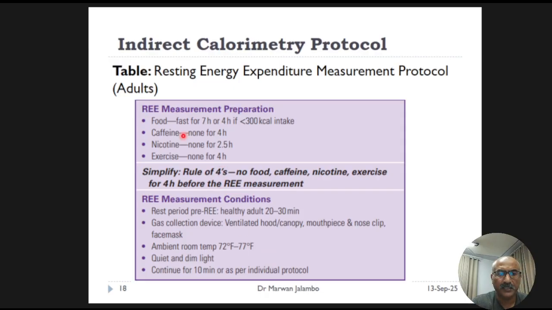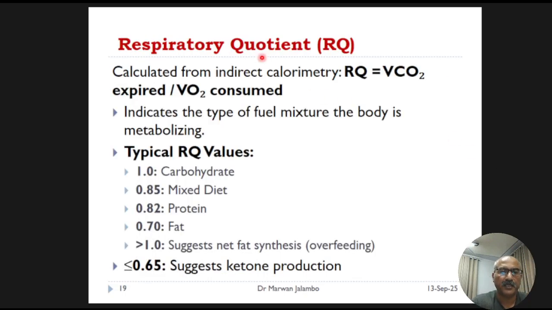The environment itself should be calm, quiet, and comfortable. Following this protocol is critical for obtaining a valid and useful measurement. One of the most valuable pieces of data we get from indirect calorimetry, besides the resting energy expenditure itself, is the respiratory quotient. So the respiratory quotient, RQ, is the ratio of carbon dioxide produced to oxygen consumed.